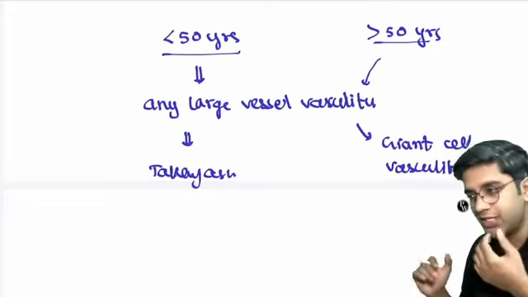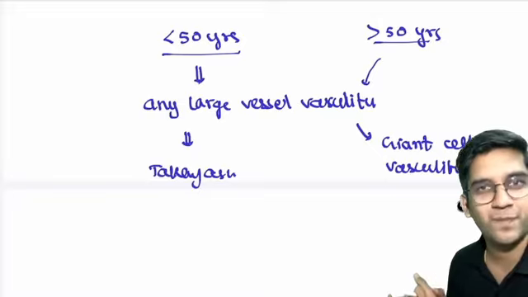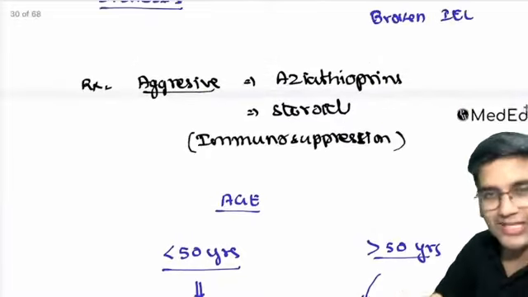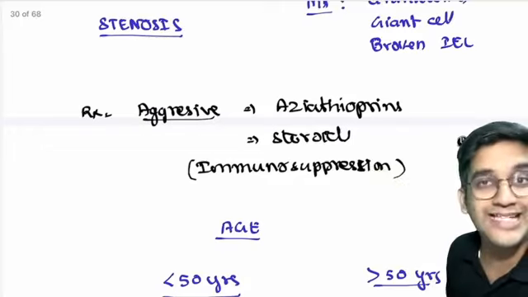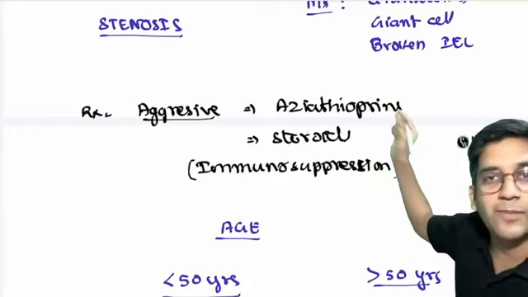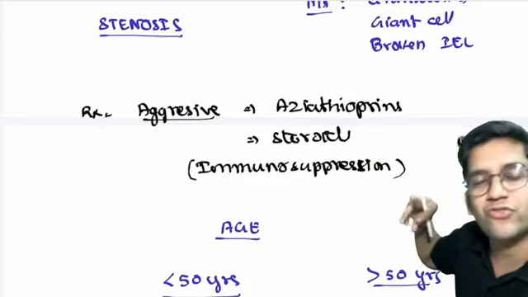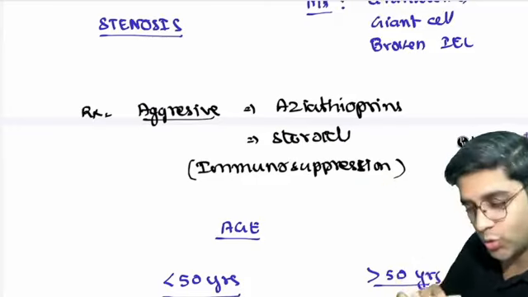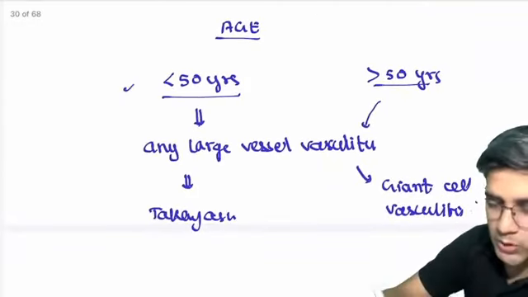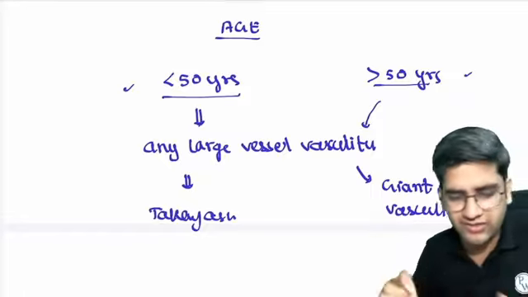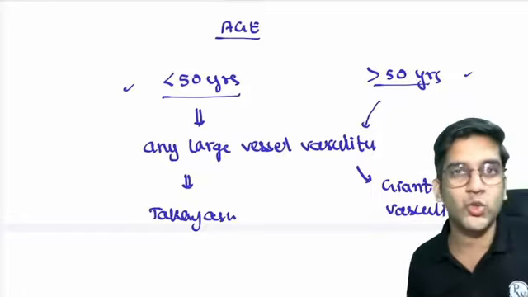The next question is, why should I know this? The simple reason of knowing this is, like I said, Takayasu arteritis is a bit more of an aggressive disorder. I use powerful immunosuppressants. For giant cell arteritis, steroids is more than enough. So treatment slightly differs. So we need to know this, and that's the only clue for us to differentiate a Takayasu arteritis from a giant cell arteritis. Right? It's a very simple way, but age is also important.